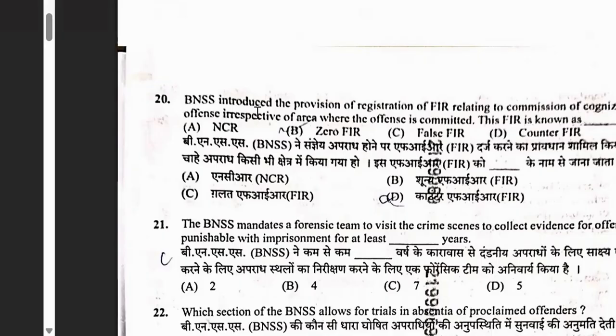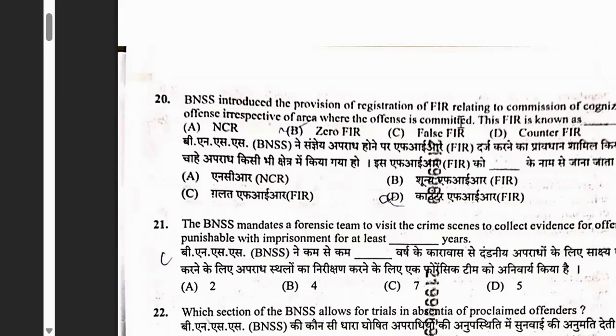Okay, BNSS introduced the provision of registration of FIR relating to commission of cognizable offence irrespective of the area where the offence is committed. Okay, here it is concept based. You cannot find it section wise easily. It will be there in the BARE Act, but here it is concept based. Okay, so of course it is a very easy question.